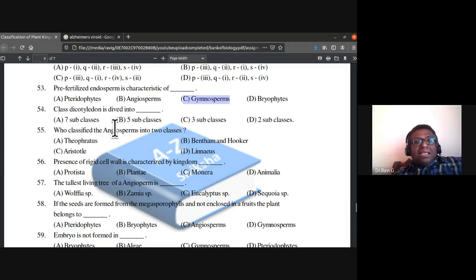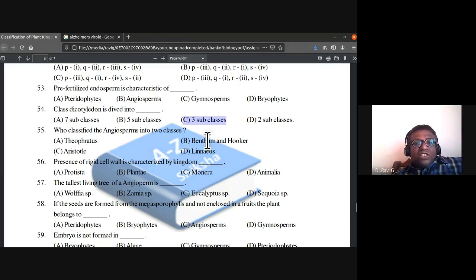54th, class dicotyledon is divided into how many subclasses? This might not be required. Anyway, for general knowledge, I'll just tell you the answer is C, three subclasses. Class dicotyledon is divided into three subclasses.